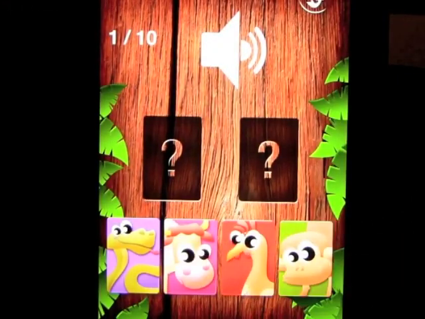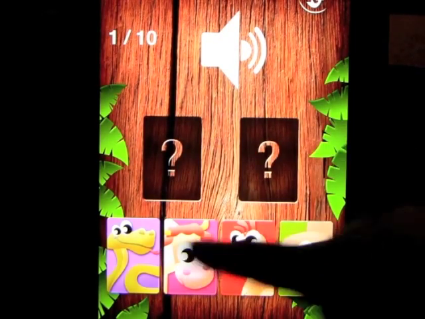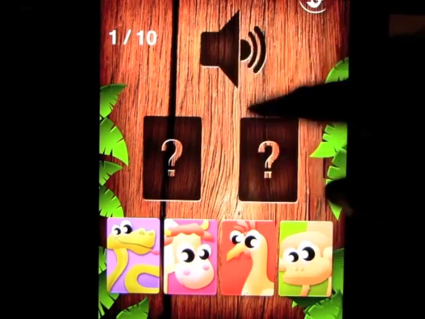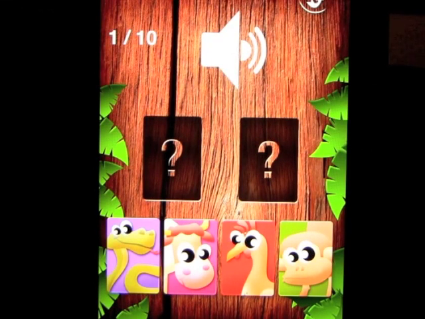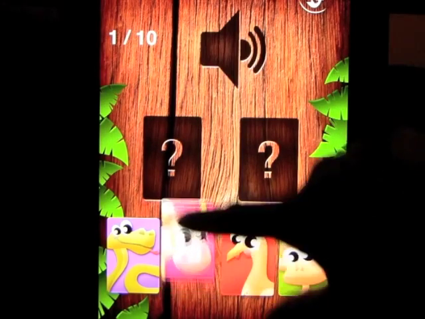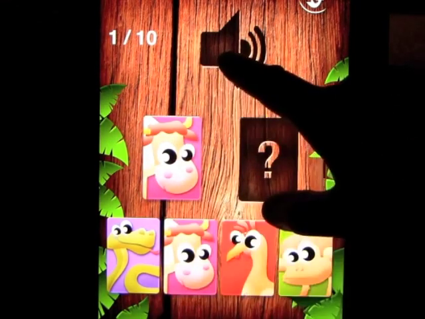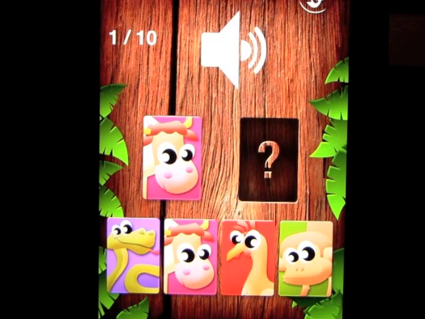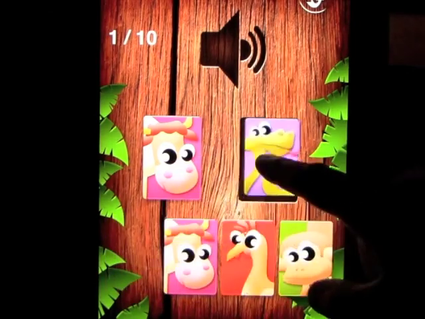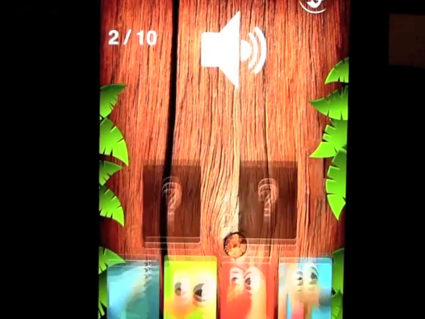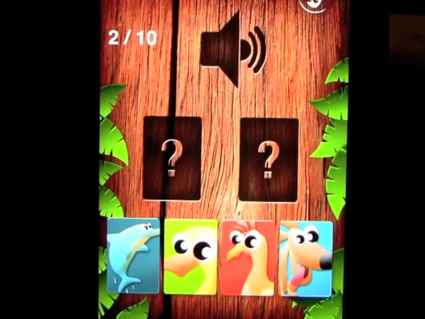We get 4 options here, and we get 2 animals that make a sound one after the other. So let's hear that again. We get 10 questions. So I think it was the cow, and then it's either the monkey sliding down a slide or it's the snake. Okay, so this is level 2.